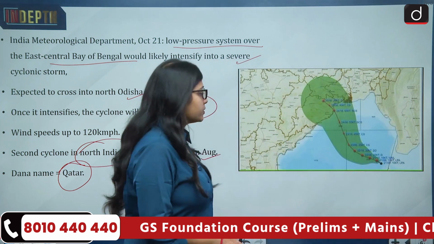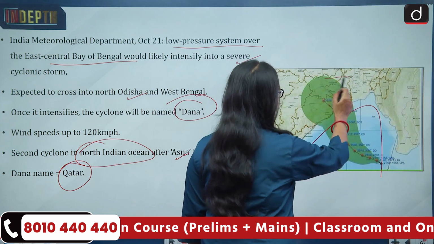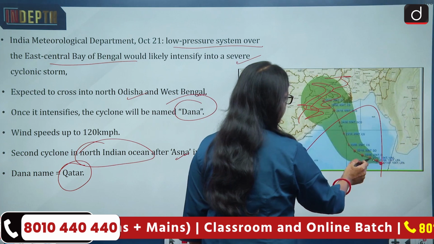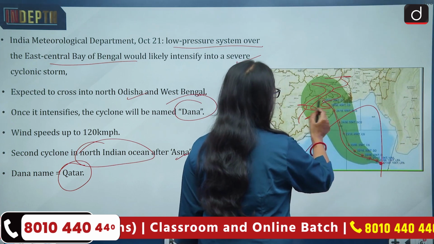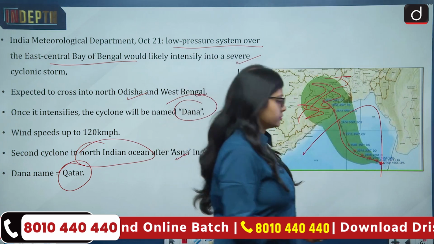Now look at this map. This is the map of the Bay of Bengal, and these are the coastal areas of West Bengal and Odisha. This is how the cyclone Dana is generating, and this is the trajectory which is predicted.